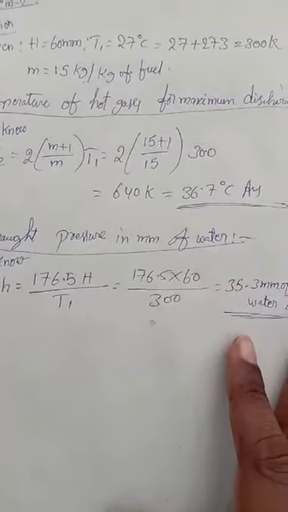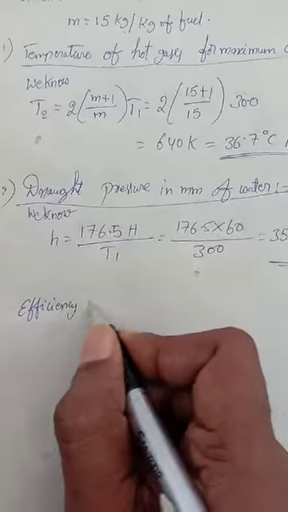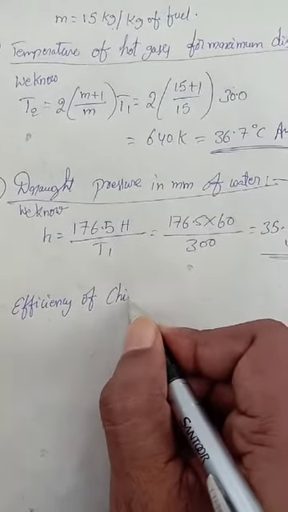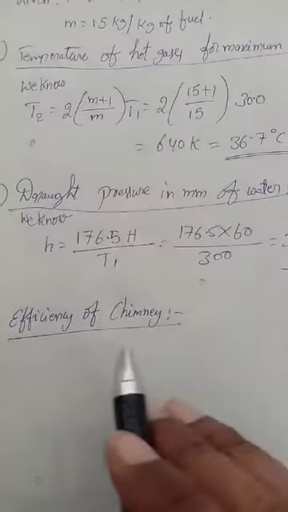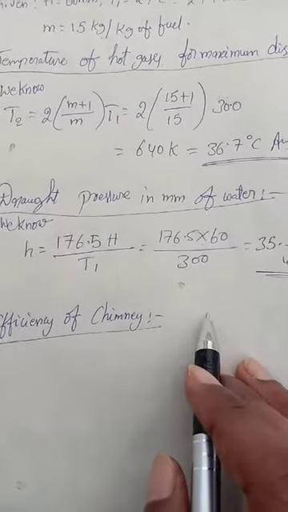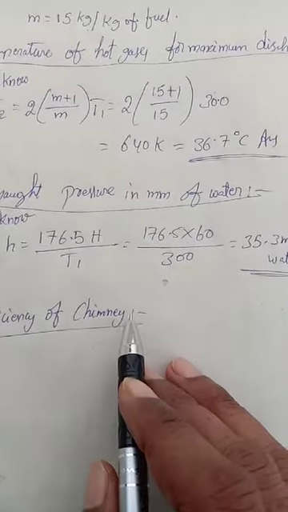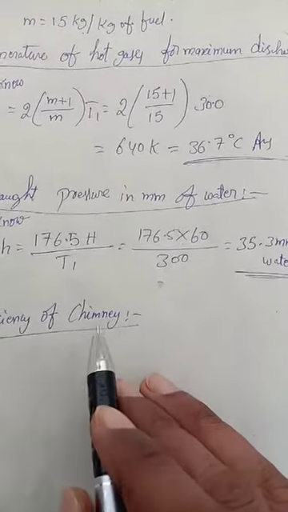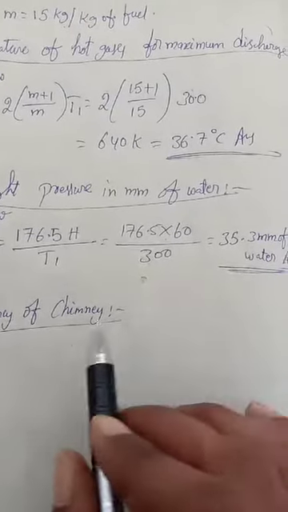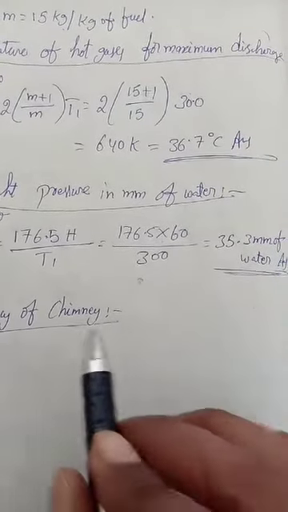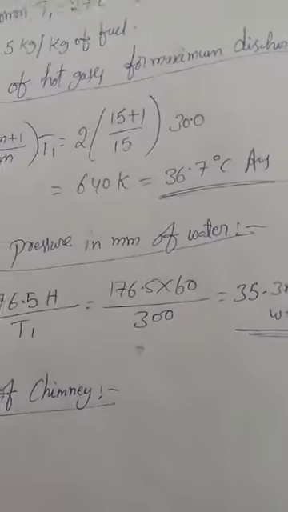And now, how to find the chimney efficiency. So you can write here efficiency of chimney. How to find the efficiency of chimney? It may be defined as the ratio of energy required to produce the artificial draft expressed in meters head of joules per kg of fuel gases to the mechanical equivalent of extra heat carried away per kg of fuel gas due to the natural draft.